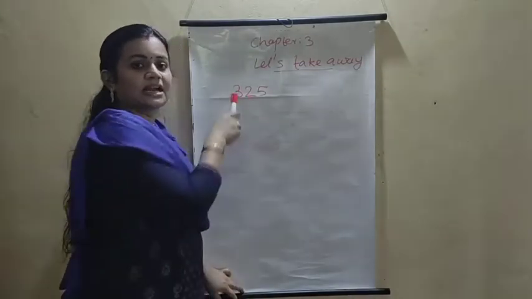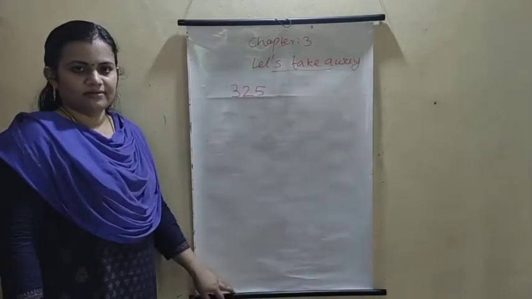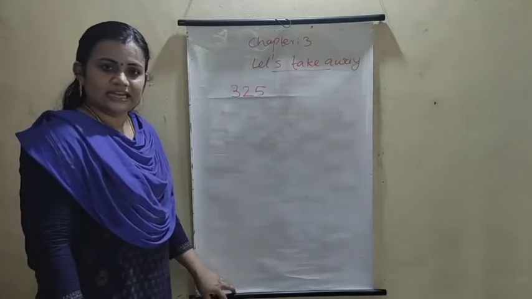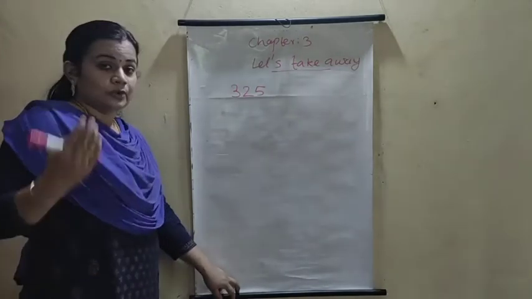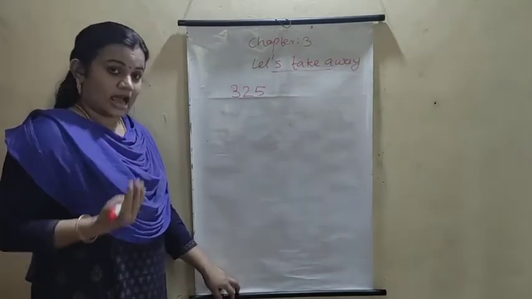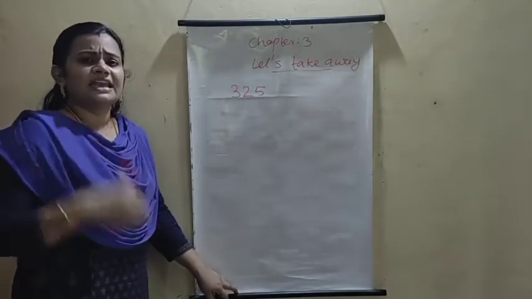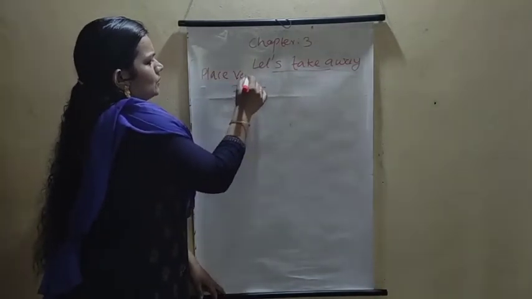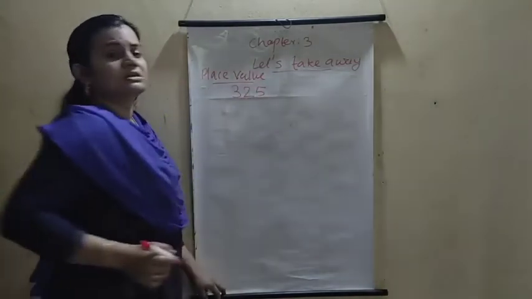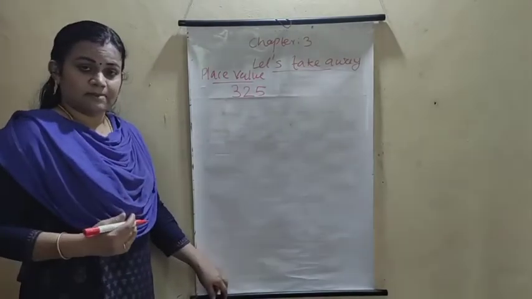You read this number, 325. All of you know how to read the 3-digit number. I hope you all understood how to read the 3-digit number and how to write the 3-digit number. What is the place value of a 3-digit number? Place value. The place value of the 3-digit number.